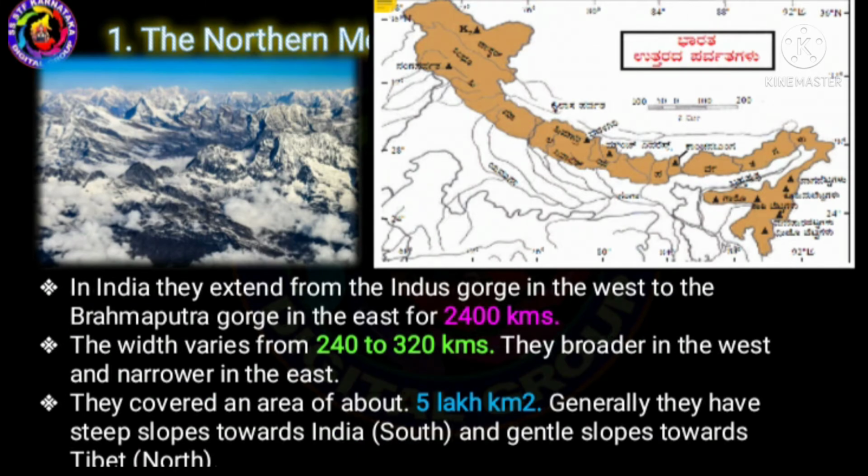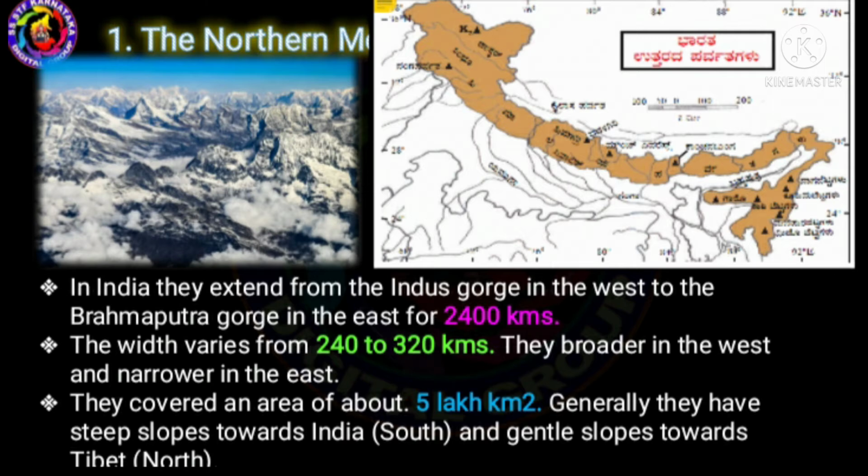In India, they extend from the Indus Gorge in the west to the Brahmaputra Gorge in the east for 2,400 kilometers. The width varies from 240 to 320 kilometers. They are broader in the west and narrower in the east.